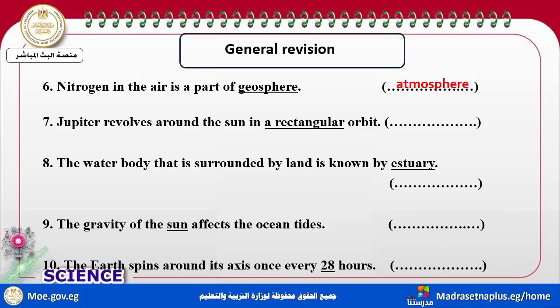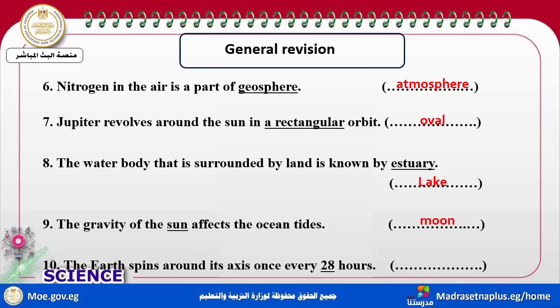Jupiter revolves around the sun. In which shape of orbit? It's an oval or elliptical orbit. The water body surrounded by land is called a lake. Does the gravity of the sun affect the ocean? No, the gravity of the moon is what affects the ocean tides.